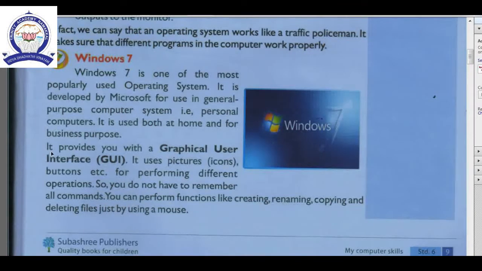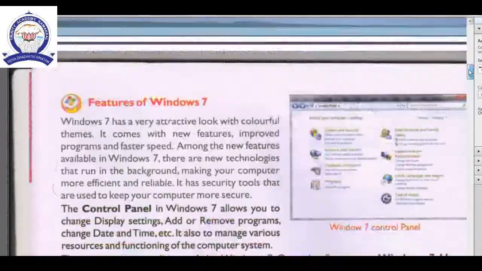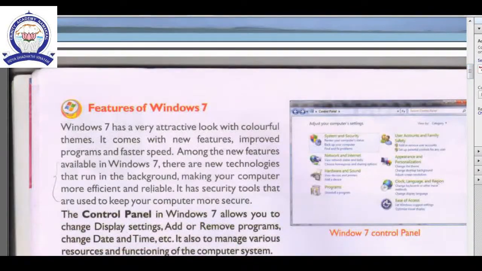Okay, see, it provides you with a graphical user interface. It uses pictures, I told you, small icons and buttons are there, colorful images, based on a graphical user interface. Shortly we can say GUI. Okay, see the next one, features of Windows 7.